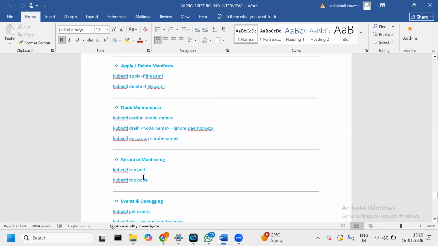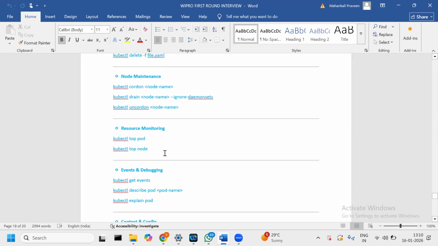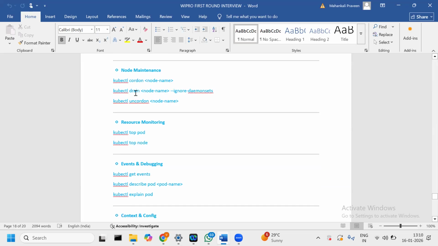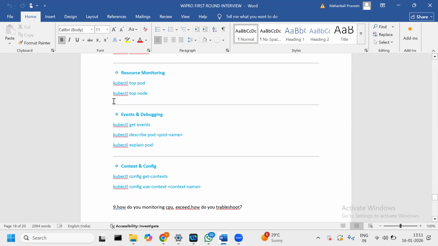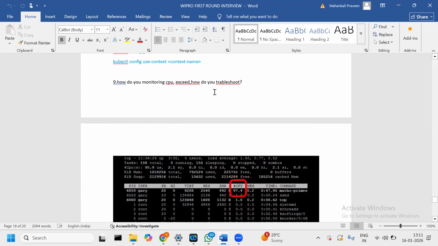Node maintenance: cordon and drain. Cordon makes the node unschedulable, and drain evicts our pods. Okay, uncordon makes it schedulable again. Drain means already existing pods should be removed from our worker node. Monitoring commands and events: this is a command we have to check for debugging. Okay, that's it. And then how to monitor CPU and how to troubleshoot.